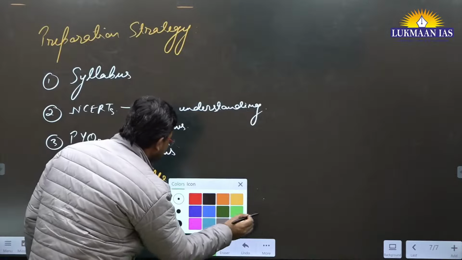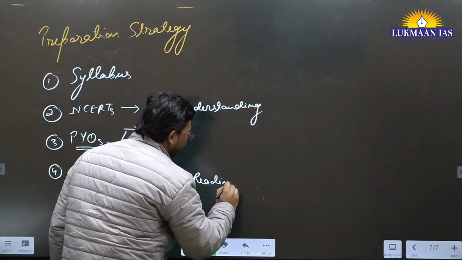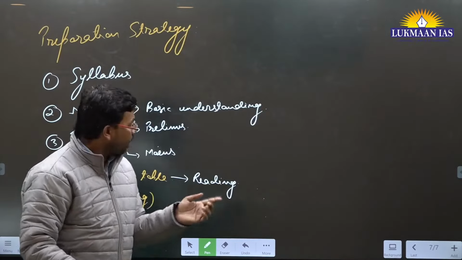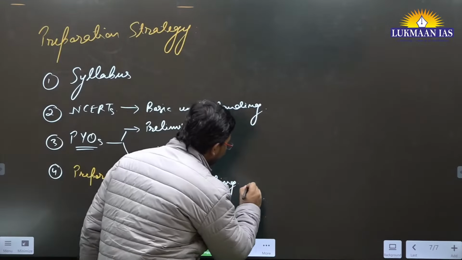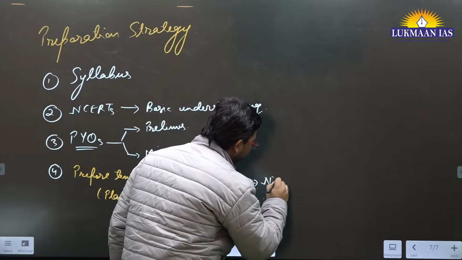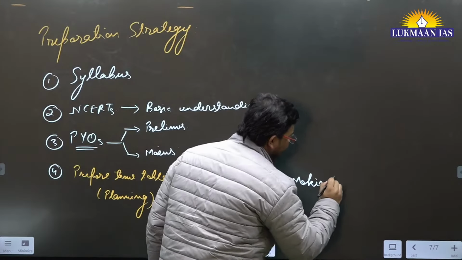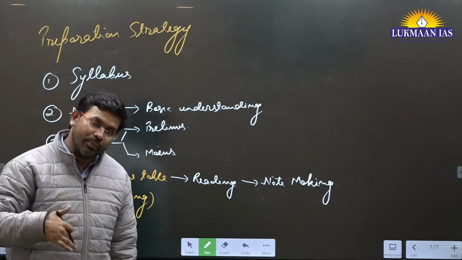Then after planning, what you need to do? You need to do reading. Reading means whichever manner. Read from the books, right? Or attend the classes that you are doing. After reading, you need to do note making. Note making is important. Note making, handwriting practice should be important from the beginning itself.